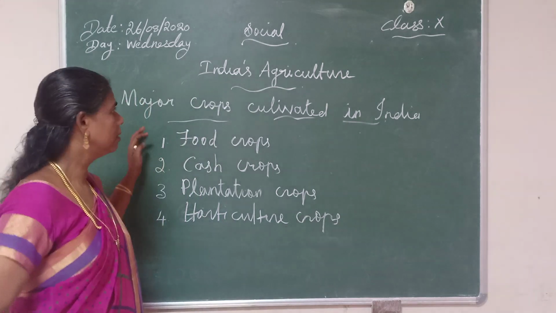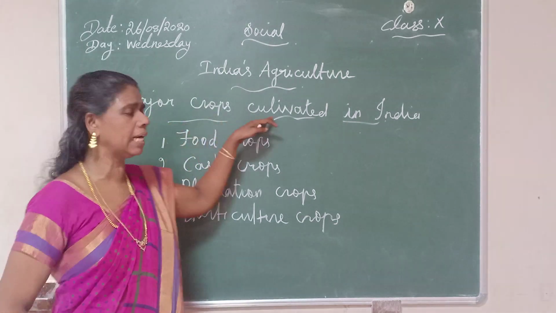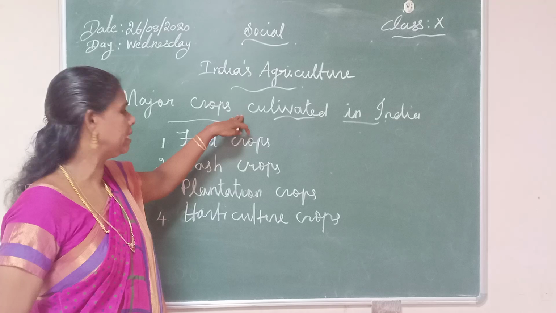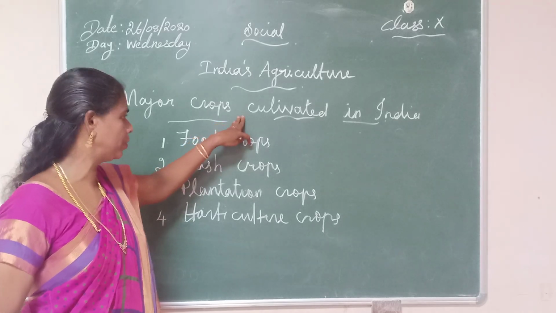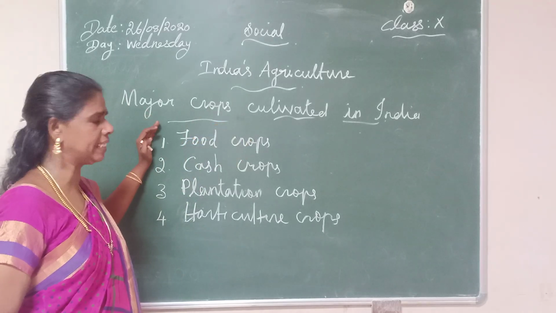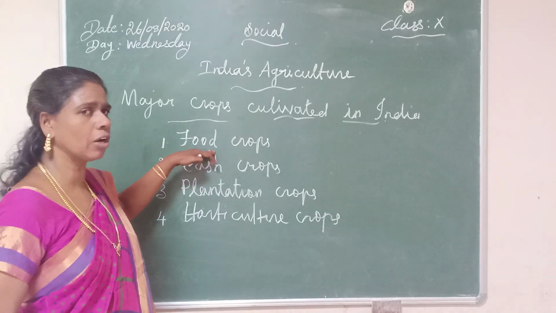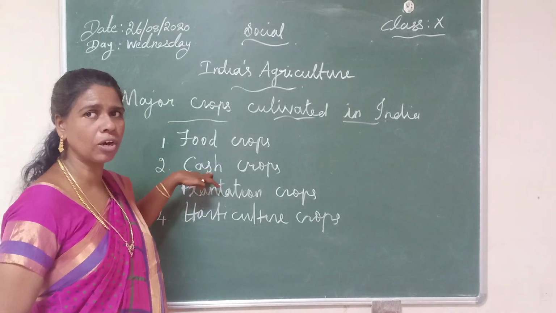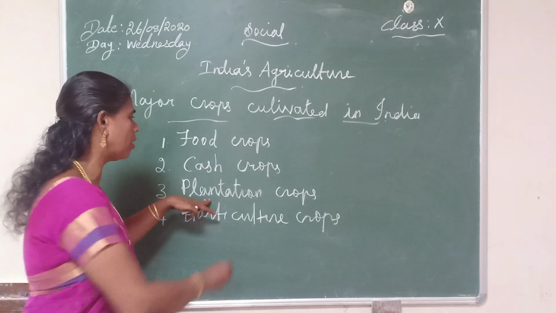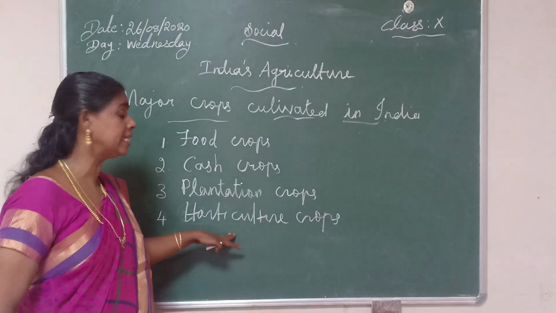Now listen here. The cultivation of major crops is classified into 4 divisions: food crops, cash crops, plantation crops and horticulture crops.